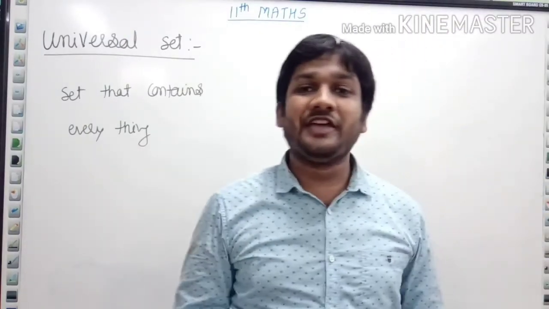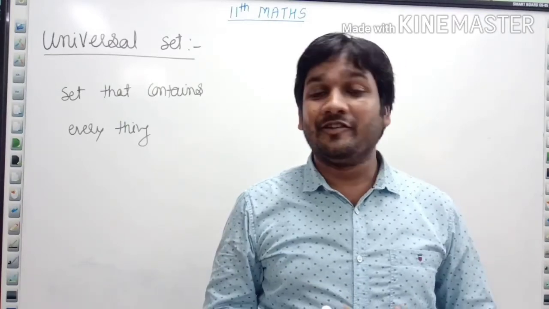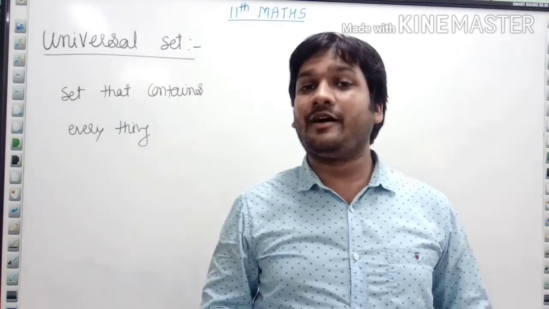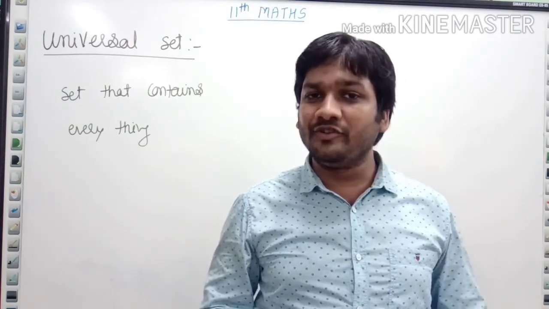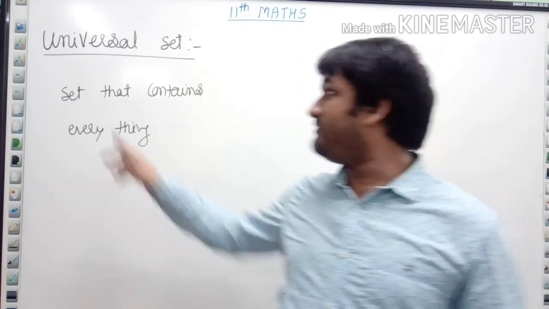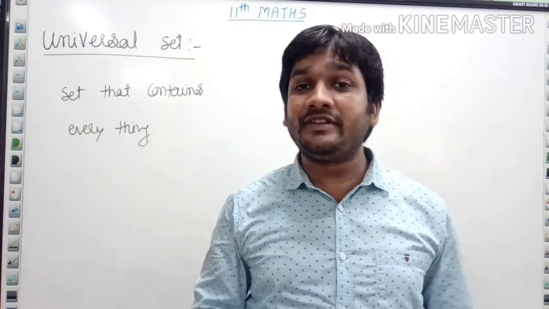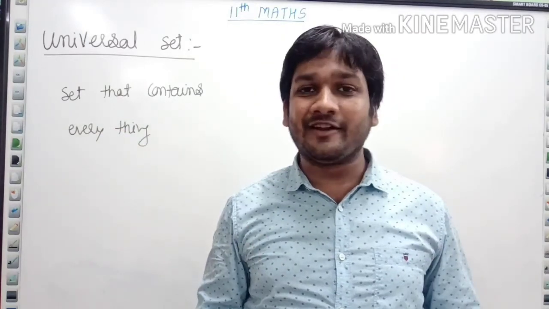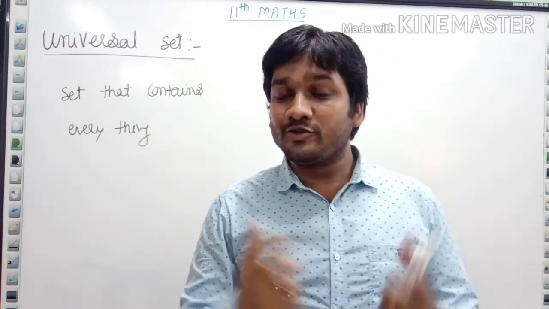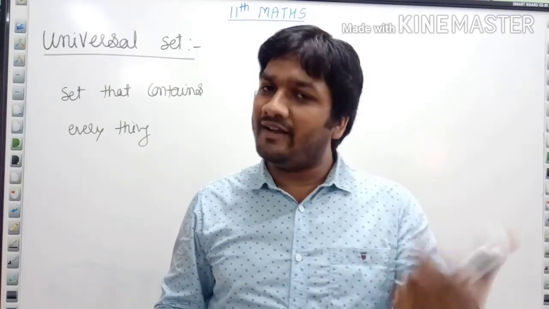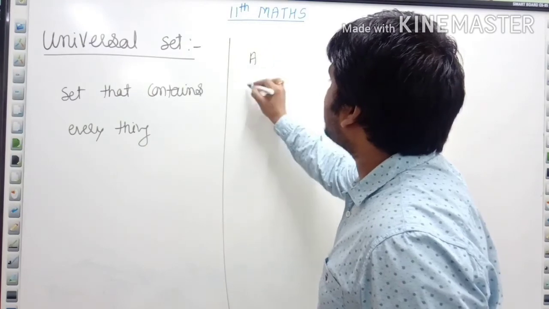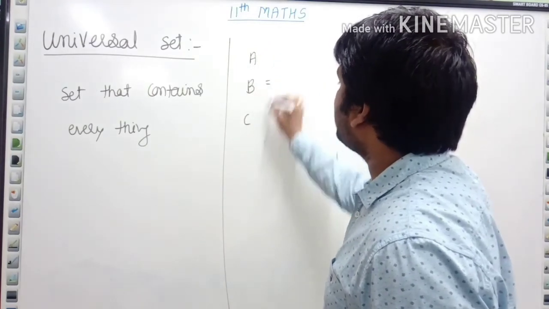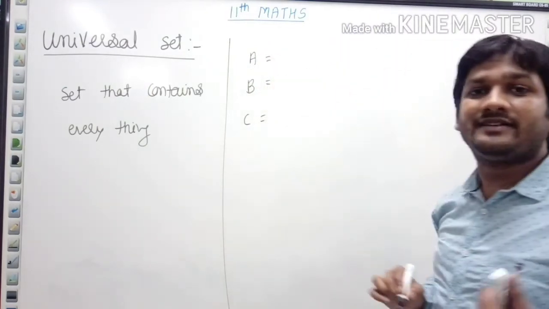Now next set we have is a universal set. When the word universal comes in our mind, it seems like everything we know, that is a universe. So universal set, can we say that the set contains everything? Yes, we can definitely say, but not exactly. So what does it mean not exactly? Let's see an example. Let's suppose I am having 3 sets. Set A, set B and set C.